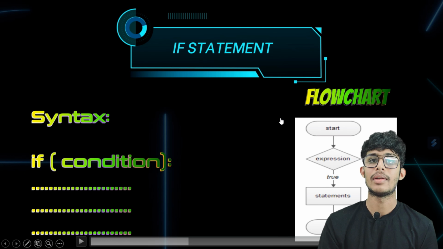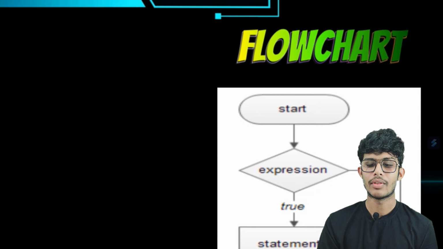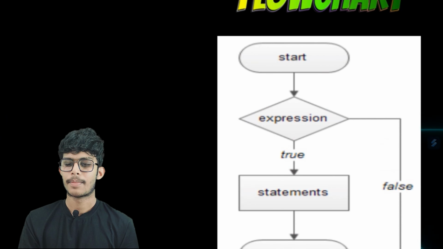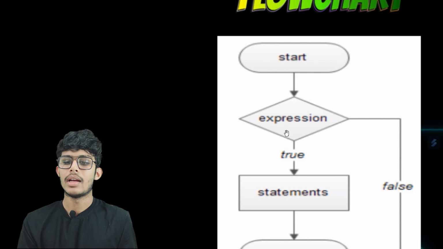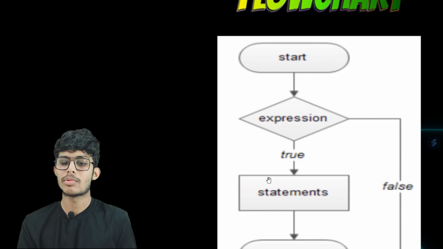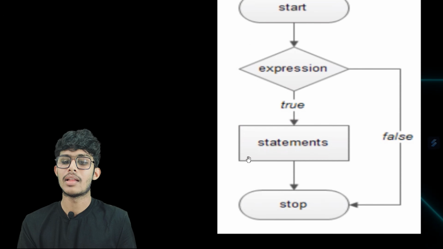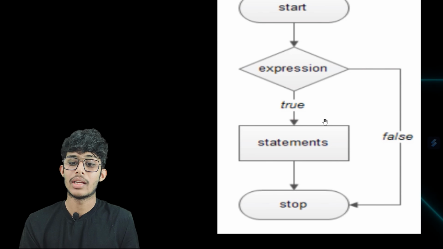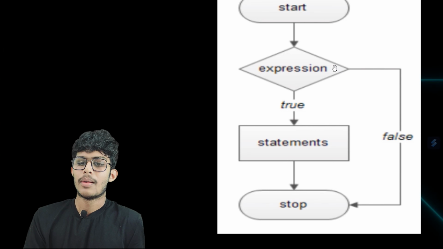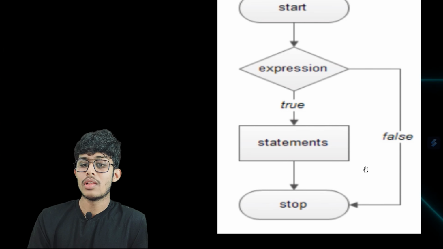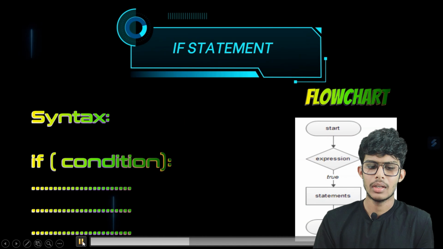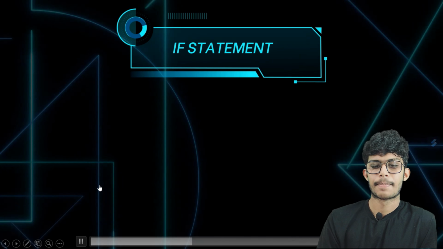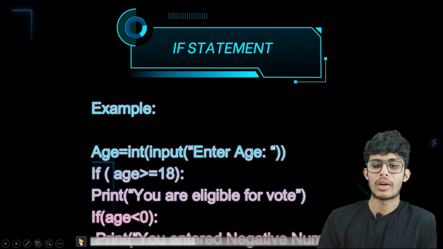Now let's get a little bit more clarity with the flow chart of the if statement. The program starts executing from here and comes to the expression. If the expression becomes true, then the statements under the expression start executing. And once all the execution happens, the program ends. But if the expression becomes false, then the program stops automatically. Now let's understand it with a programming example.